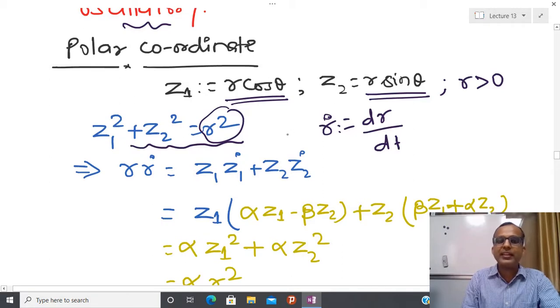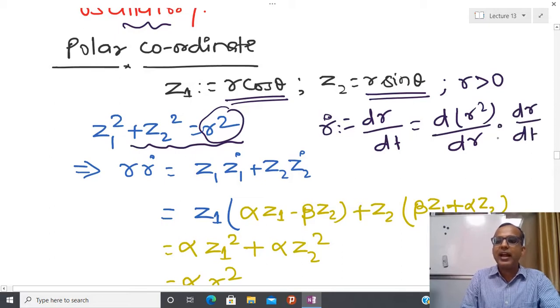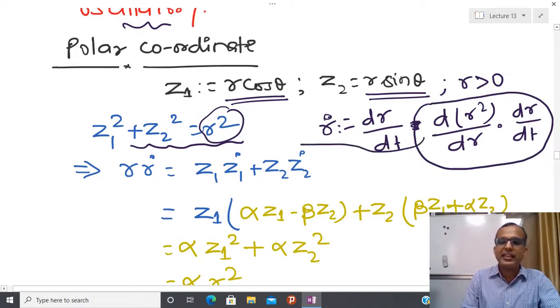So basically I am differentiating r squared, so here the equality sign is not there. I have a separate equation like this, and from it I can generate this. I am going to drop the 2 because it appears on both sides.